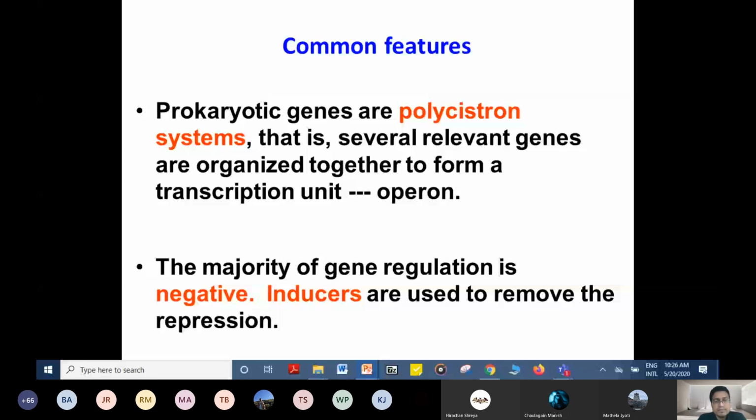It does not mean that polycistronic means all the proteins should be formed from the same mRNA. This is not the case, but from one mRNA, at least several proteins should be formed. Prokaryotic genes are polycistronic, that is, several related genes are organized together to form a transcription unit, and this transcription unit is known as an operon.